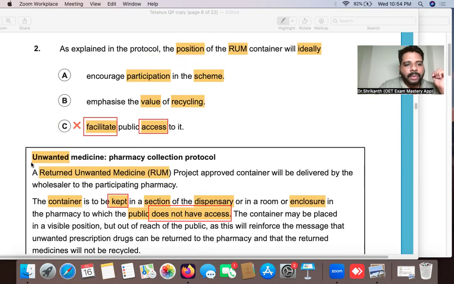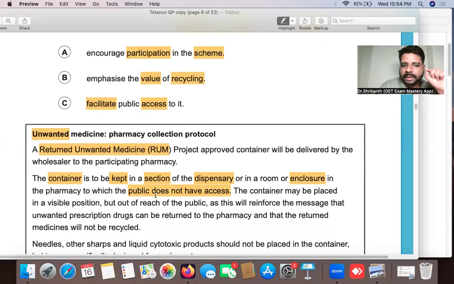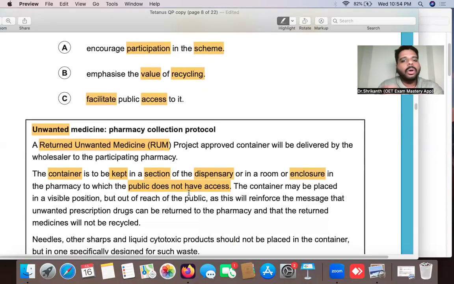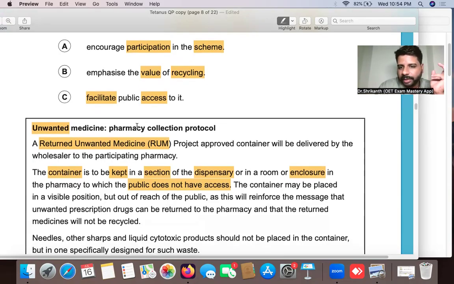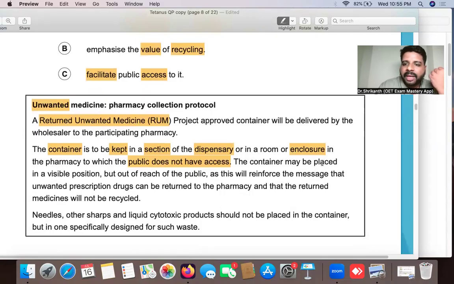Right. So let's once again continue reading over here. So everyone understood why C is incorrect. Okay. The public does not have access. The position should be such that the public cannot access it. So that is the direct opposite of facilitate public access. So that we have eliminated. Right. Now the container may be placed. See, placed means what? Position. The container may be positioned in a visible position. Visible position means what? Everyone can see, but out of reach of the public. Okay, that means the public should not be able to access it.